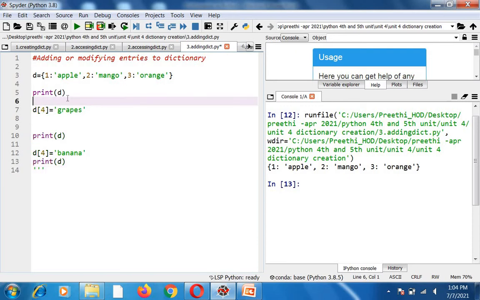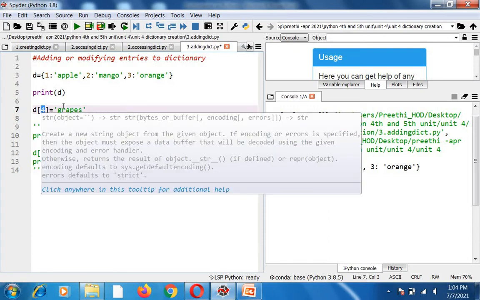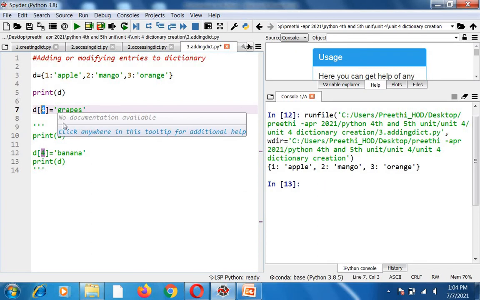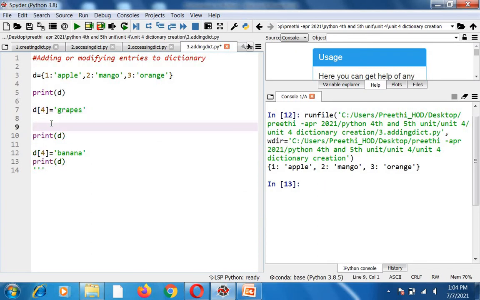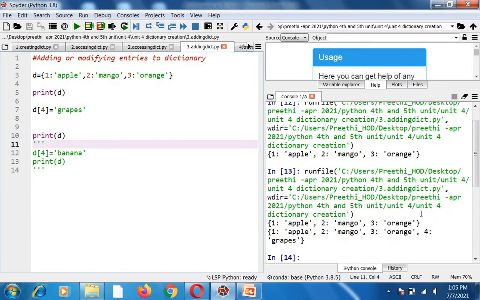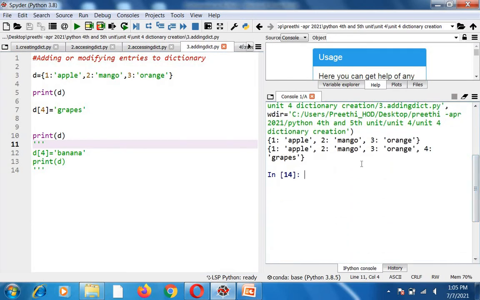Now I want to create a new element inside your dictionary. 4, which is the key, is 4 and its corresponding value is grapes. So if I give print of D, when I run this program, what will you get? You will get 1 apple, 2 mango, 3 orange, 4 grapes.